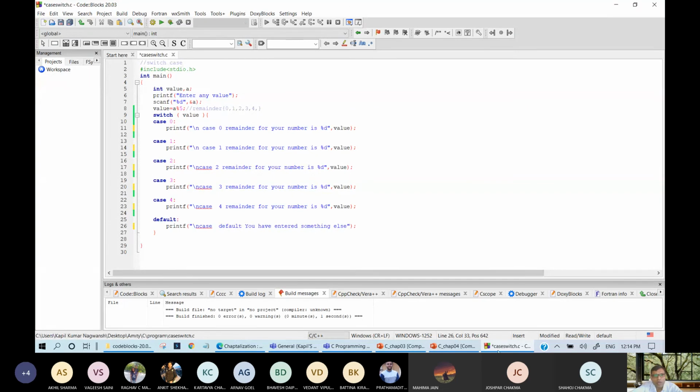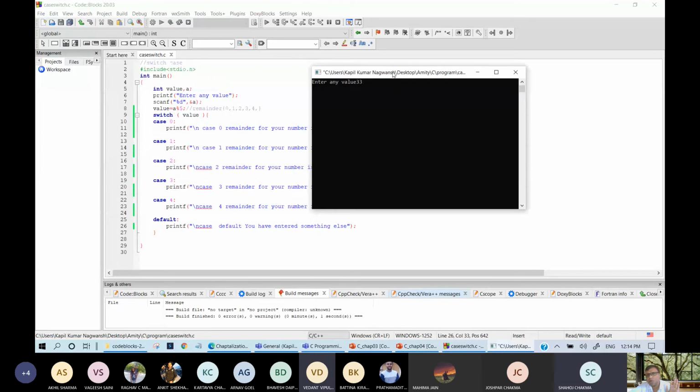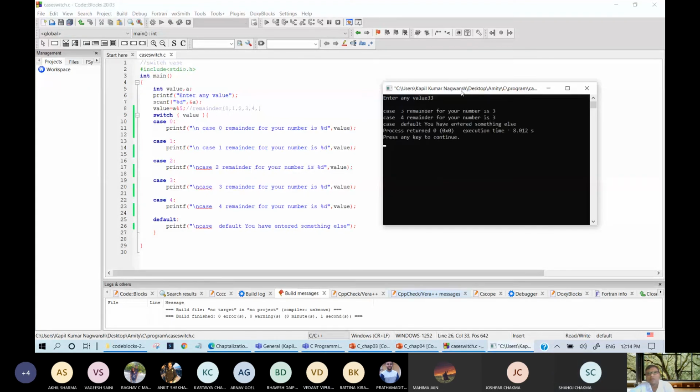So I am going to run this program once again. Suppose the remainder is 3. I am writing 33. Remainder is 3. Agree or not? Yes, sir. Now it will execute case 3 because the switch goes to 3 only and all others will be bypassed directly. But after executing 3, it will automatically execute 4 also. It will automatically execute default also. Fine.